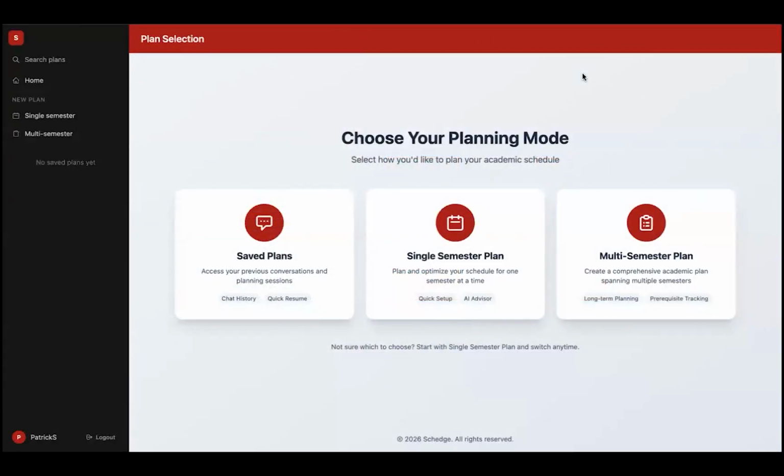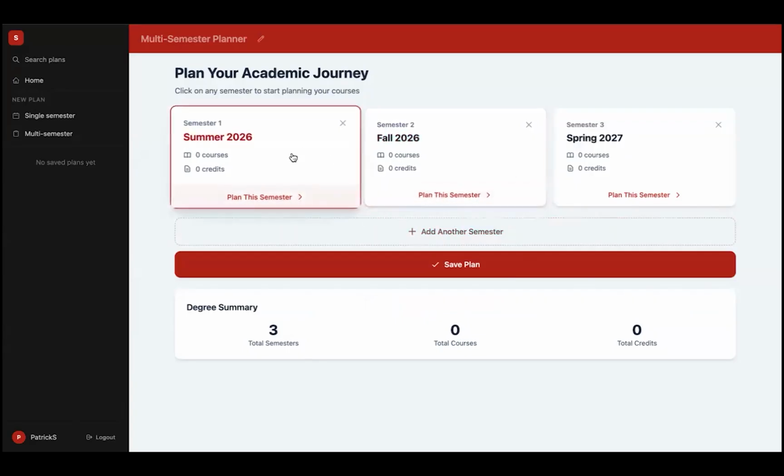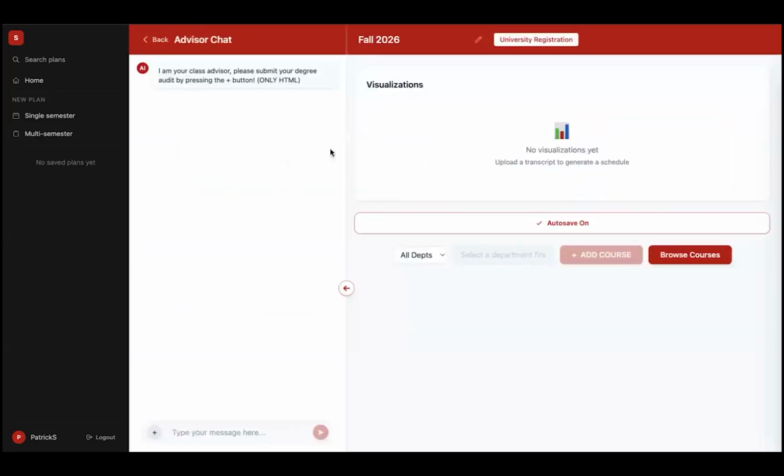So let's look at another use scenario where we are now a computer science student. We're 3 years into the program, and we would like to leverage some of the other features that Schedge offers. Right in here, we want to plan a multi-semester plan, and we can add several semesters to plan in sequence. We can plan each semester individually and build one out. We can also remove ones, add more if we'd like. You can see it does them chronologically in sequence. We've got a nice little summary here of all of our courses. We can also save this plan in case we want to come back to Schedge in the future and continue working on our planning. So let's jump right into this fall 2026 semester.